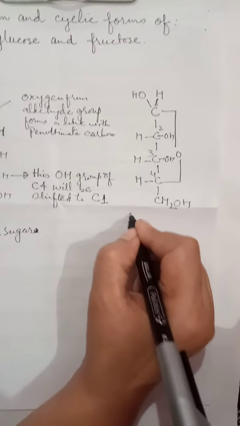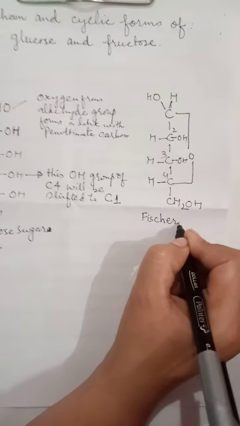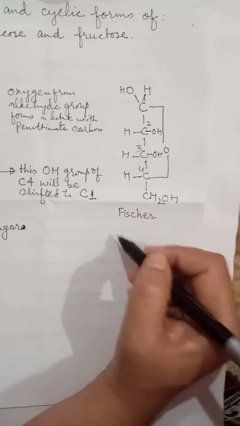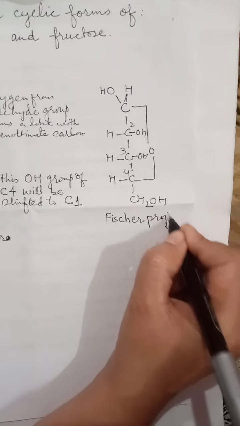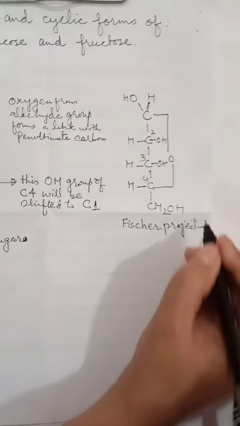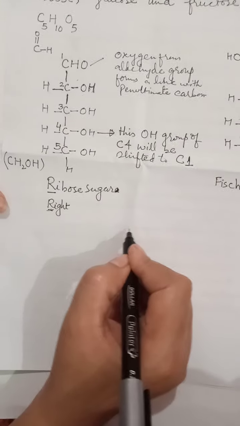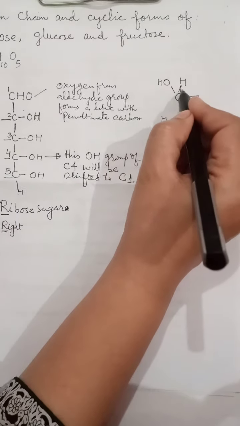So this kind of structure for the cyclic form was recommended by a scientist called Fischer. So this is called the Fischer projection.